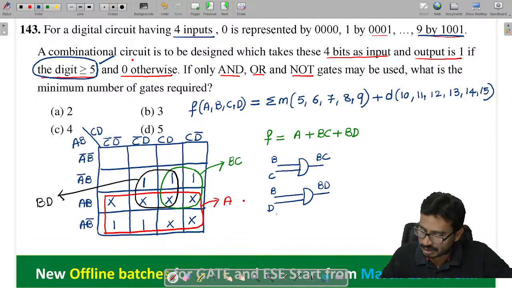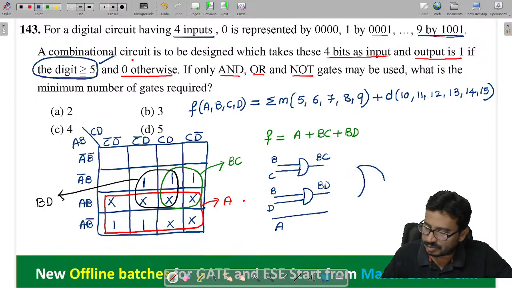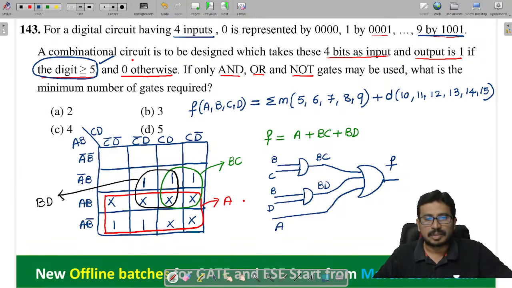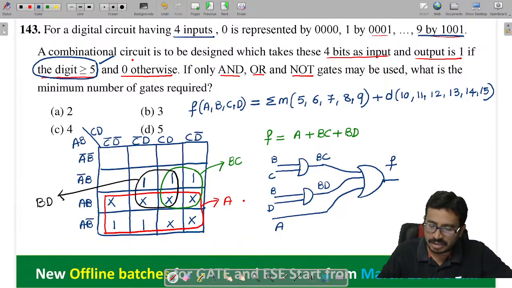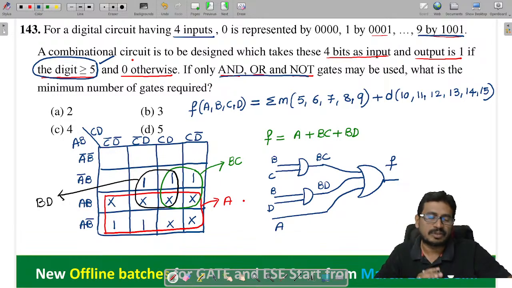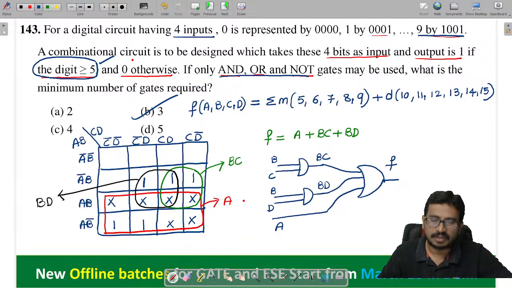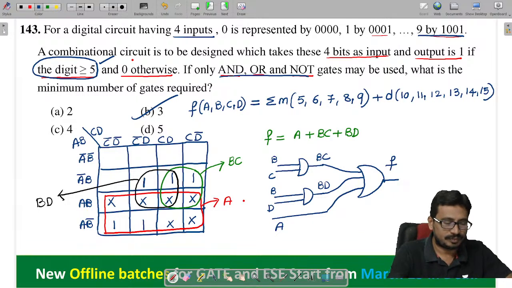Right. So what else I can do here? Now this is my A, and if I assume that I can use any number of inputs, 3 inputs also, then I can take one OR gate here. So then we'll get this expression here. So we have assumed that they didn't mention the number of inputs I can take, so you can take whatever number of inputs required. So how many gates now here? 3. All of you.